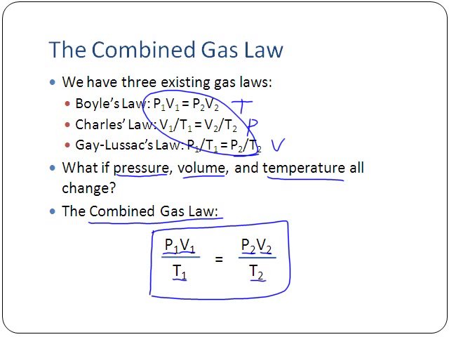Now, in this case, the same rules as far as units apply. Pressure can be in any unit that you'd like, as long as it's a unit of pressure, and as long as P2 has the same units as P1. Volume, the same thing is true: we can have whatever units of volume we like, as long as V2 has the same unit. Temperature works the same way as before, in that it always has to be in Kelvin. No choices there.